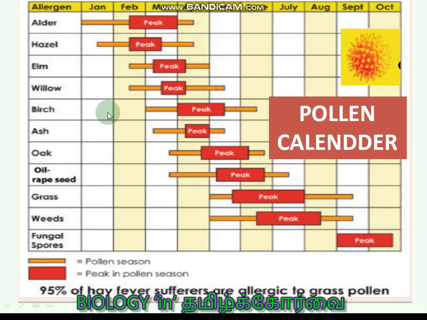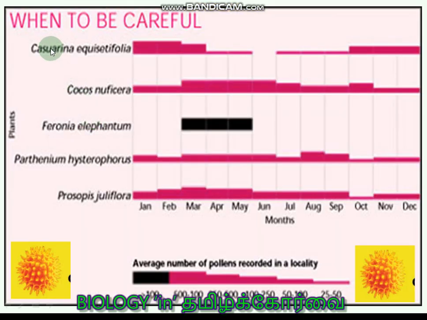And also every nation, and every state in a particular country, even in India, prepares their own pollen calendar. This is the pollen calendar prepared by the Tamil Nadu government. For 5 plants they gave here: Casuarina equisetifolia, Cocos nucifera, Feronia elephantum, Parthenium hysterophorus, Prosopis juliflora.